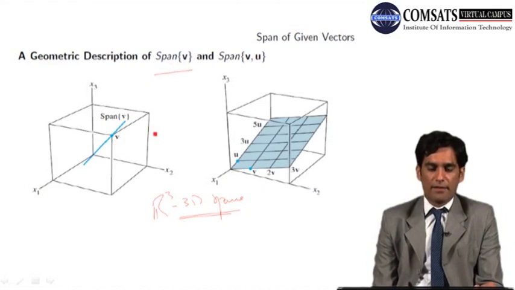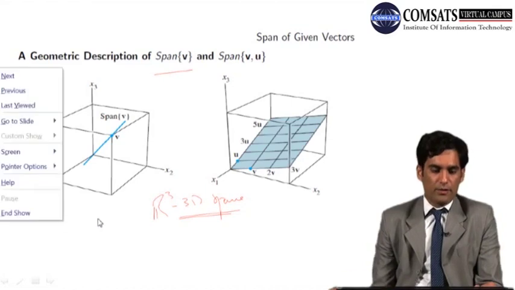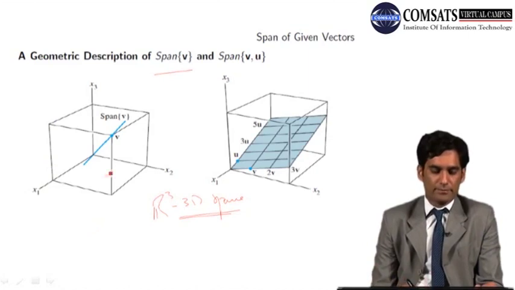Of course, the span of a single vector v will be the set of all c1 v, where c1 belongs to R. एक सिंगल वेक्टर का लीनियर कॉम्बिनेशन यही बनेगा ना, स्केलर मल्टीपल ओनली. तो स्केलर मल्टीपल whenever c is 0, that will be a vector at origin.